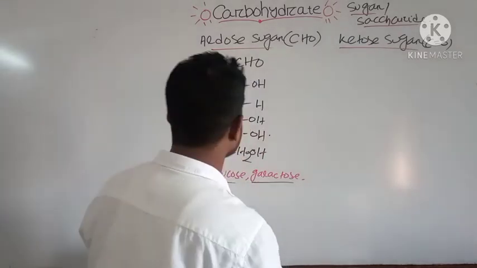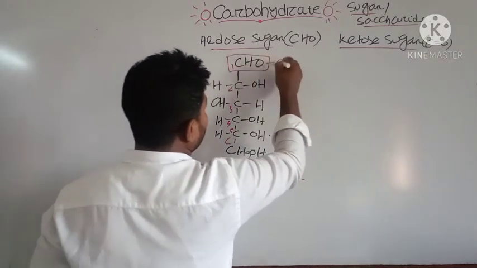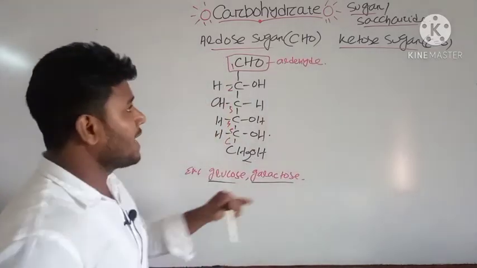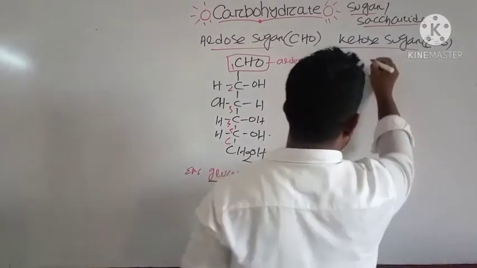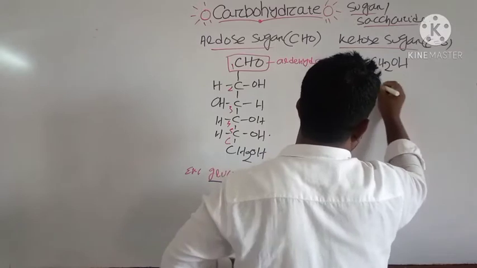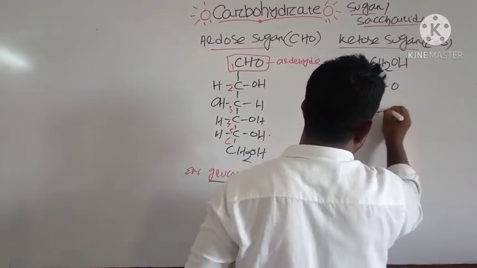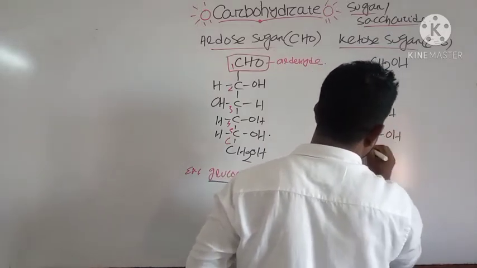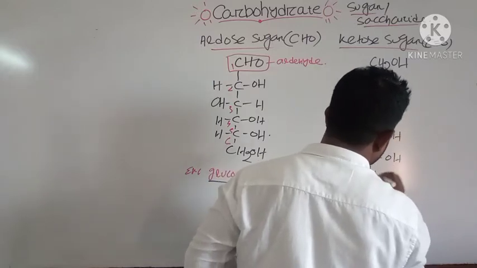Why are they known as your aldose sugar? Because they are having the CHO group, which is an aldehyde group. And in the ketose sugar you can draw the diagram: CH2OH, in the second carbon you have CO, then OH, H, OH, H, OH, and CH2OH.